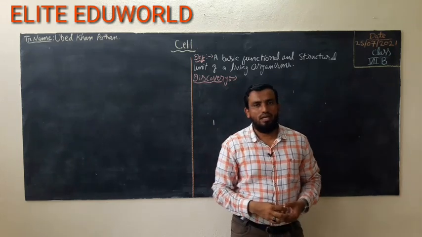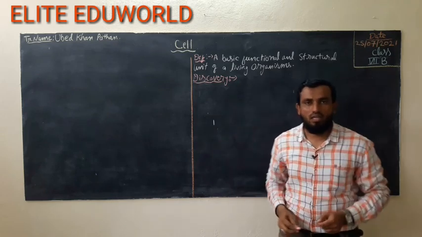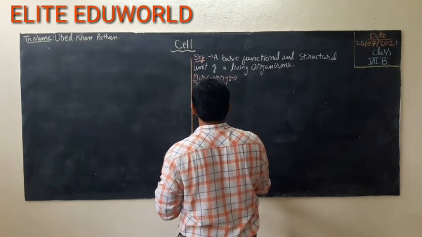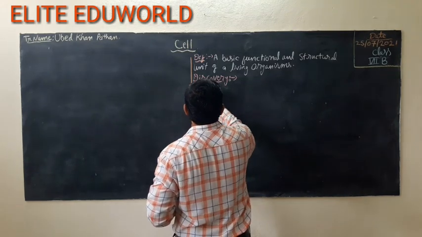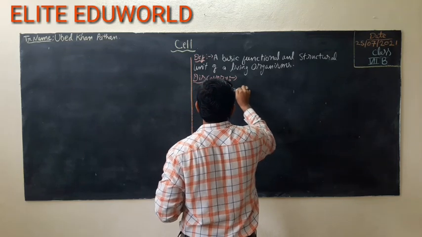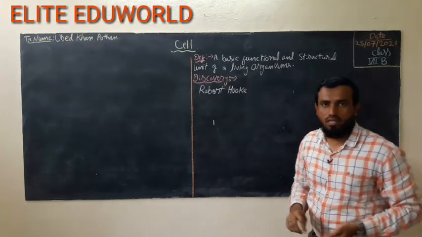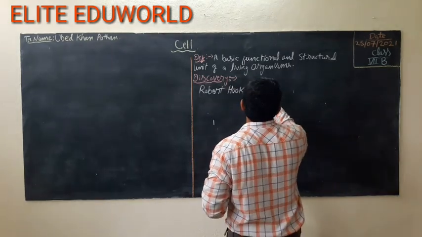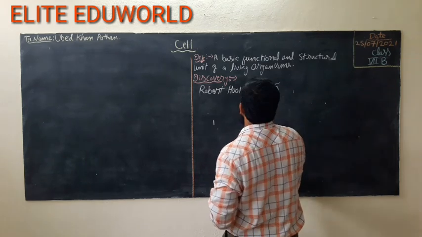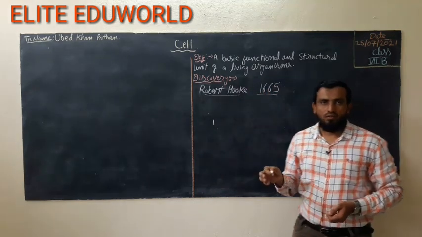The name of the scientist who first discovered the cell is Robert Hooke. This was the scientist who discovered the cell in 1665.